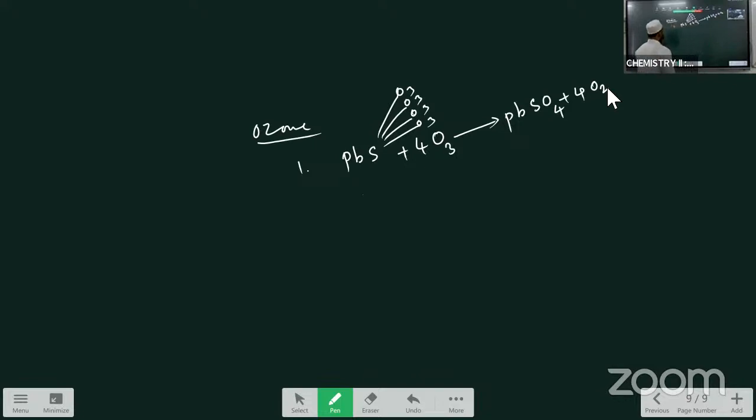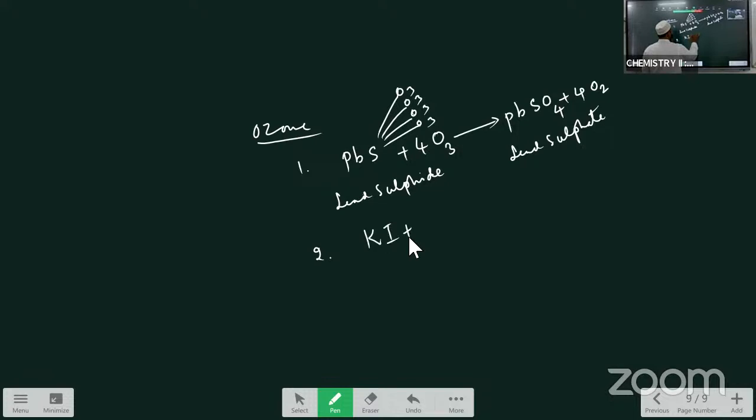In this reaction, black colored lead sulfide, you have to write this, lead sulfide is oxidized to the lead sulfate. This is about the first one. Ozone oxidizes lead sulfide to lead sulfate. The second one, how it reacts with the potassium iodide, KI.